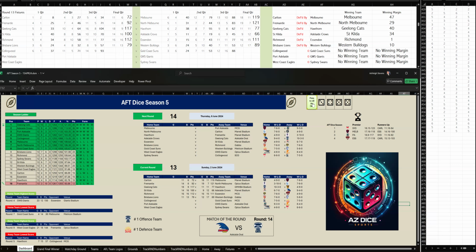All right. Third quarter, Gold Coast kicked 5 goals, 5 to Collingwood's 3-4. And at three-quarter time, Collingwood are just up by 5 points. Let's go to the last quarter to see who wins this game.